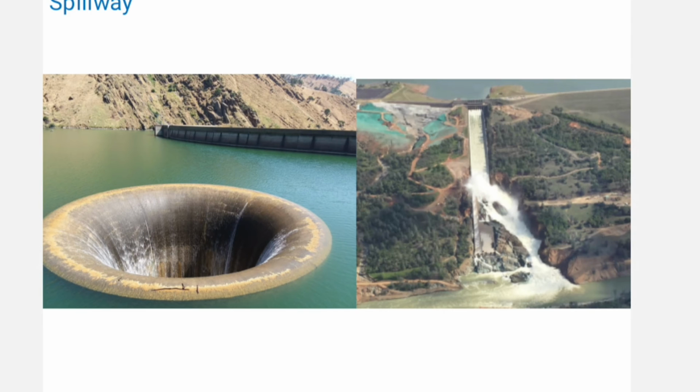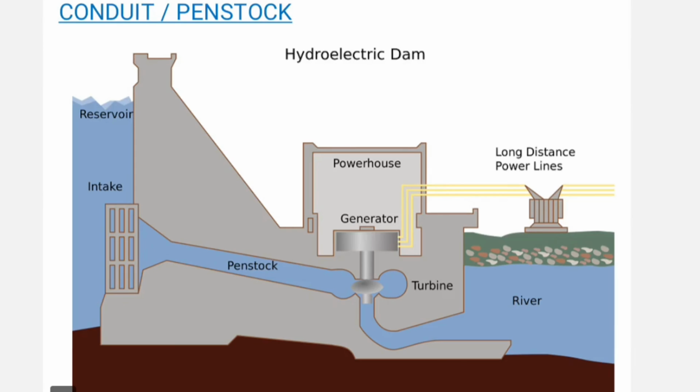Spillway. The main function of the spillway is to safeguard the dam in case of water rise. It also provides stability to the dam during flood without raising the reservoir level. Conduit or penstock. Different pipelines or channels are used in a dam. A penstock is the long pipe that carries the flowing water from the reservoir to the turbine. Head race leads water from the reservoir to the turbine and tail race carries out the water from the turbine.